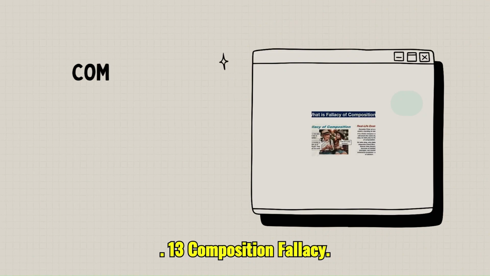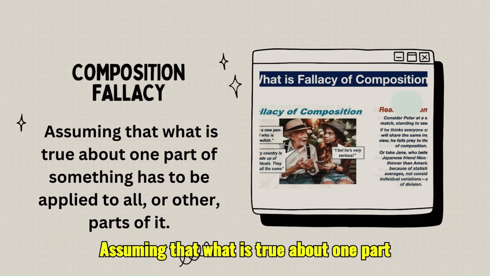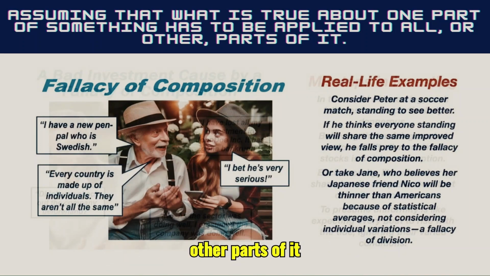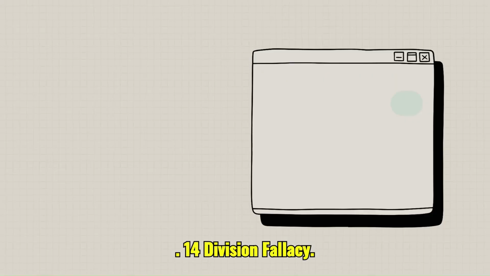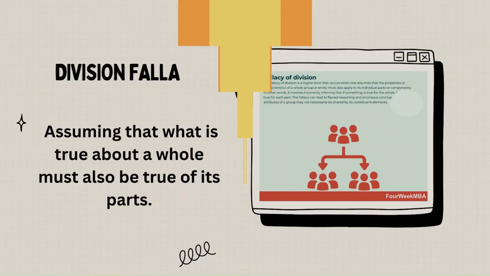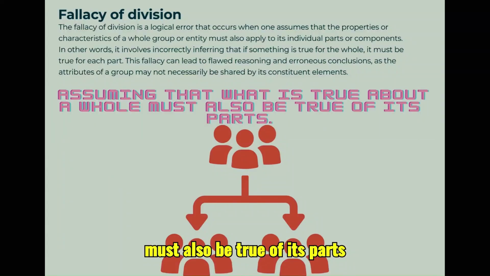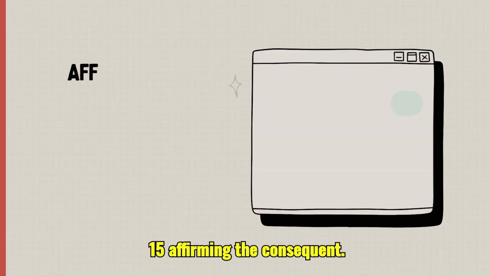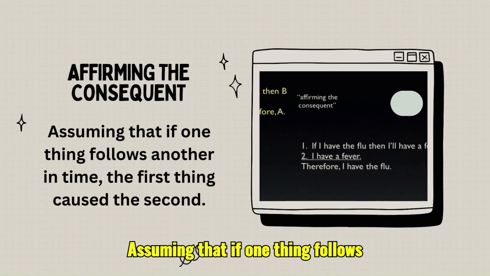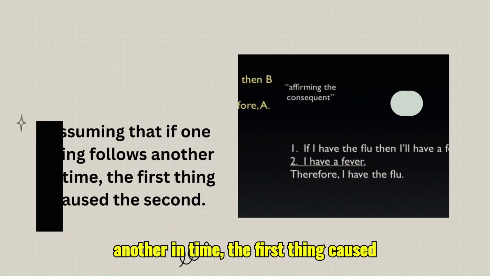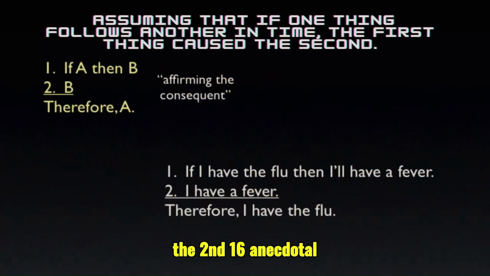13. Composition fallacy. Assuming that what is true about one part of something has to be applied to all, or other, parts of it. 14. Division fallacy. Assuming that what is true about a whole must also be true of its parts. 15. Affirming the consequent. Assuming that if one thing follows another in time, the first thing caused the second.